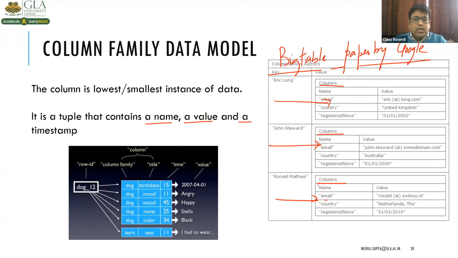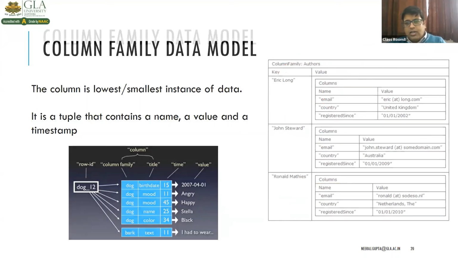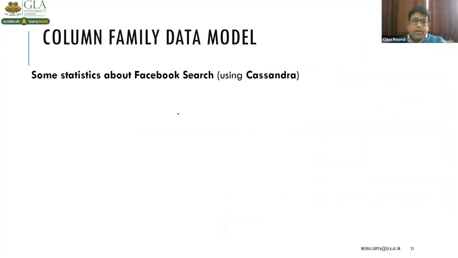So data is stored in the form of columns. Column-based NoSQL databases are widely used to manage data warehouses like business intelligence, CRMs, library catalogs. HBase or Cassandra are examples of that. And Cassandra is software developed by Facebook. Imagine that Facebook is using Cassandra.